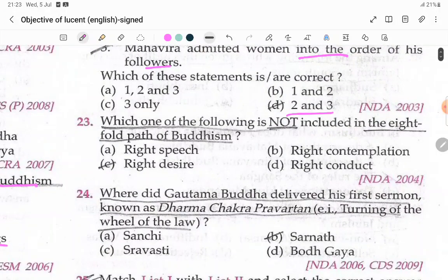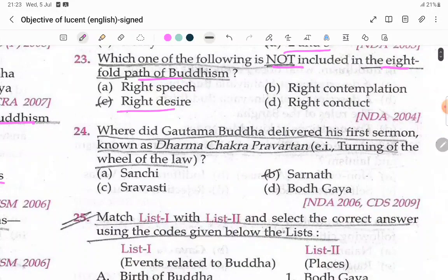Which of the following is not included in the eightfold path of Buddhism? Right desire. Where did Gautama Buddha deliver his first sermon, known as the Dharma Chakra Pravartan, that is turning of the wheel of the law? That is Sarnath.